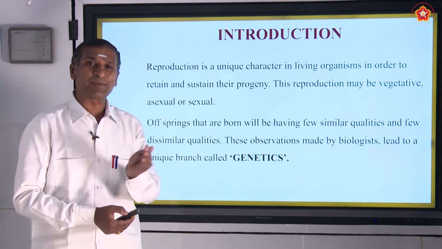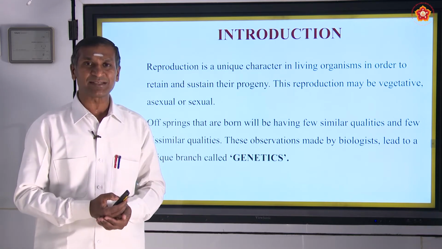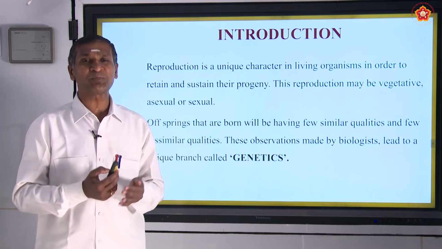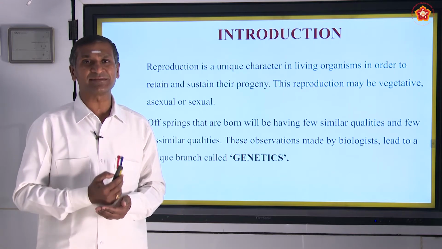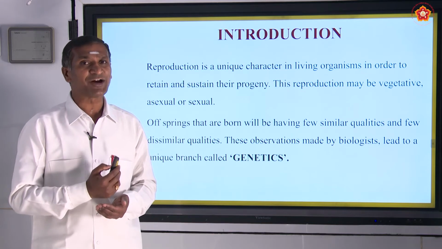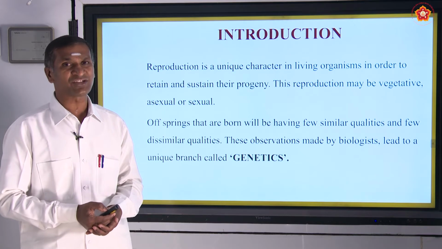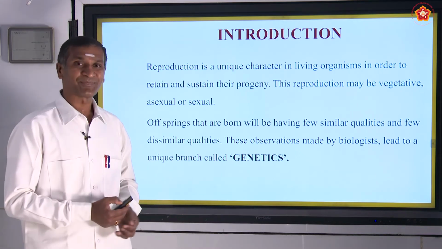These similar and dissimilar qualities led a group of people to start to think, reason, detect, and investigate, and finally it led to a new branch of biology, and that is genetics.